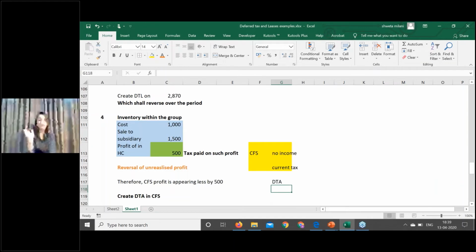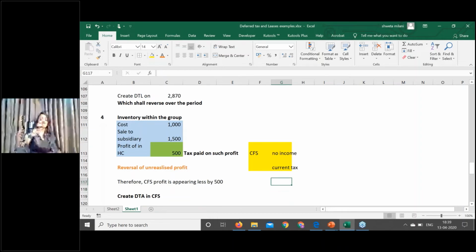So there is no impact. There is no cognizance of comparing this with the tax P&L. You don't pay tax as per CFS. You pay tax as per standalone financial statements. But what is this scenario? This transaction is arising in the books. Today you don't have the income, but you have paid the current tax on that. In the next year, what will happen?